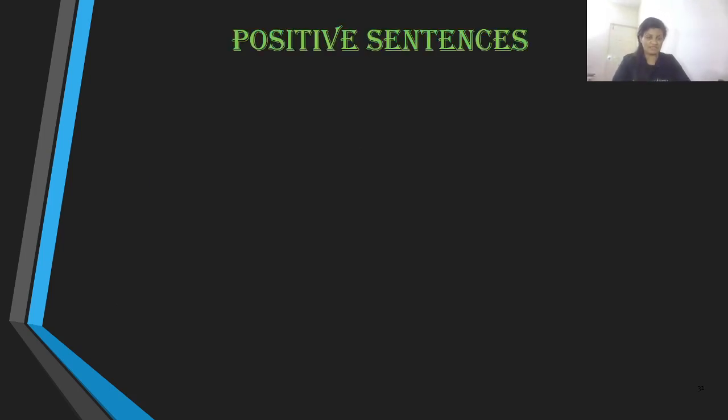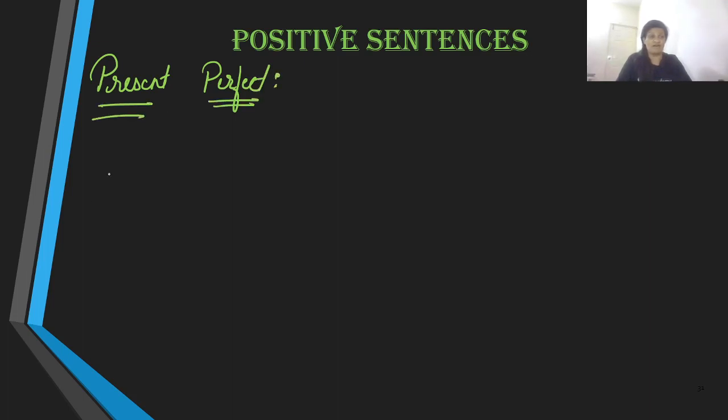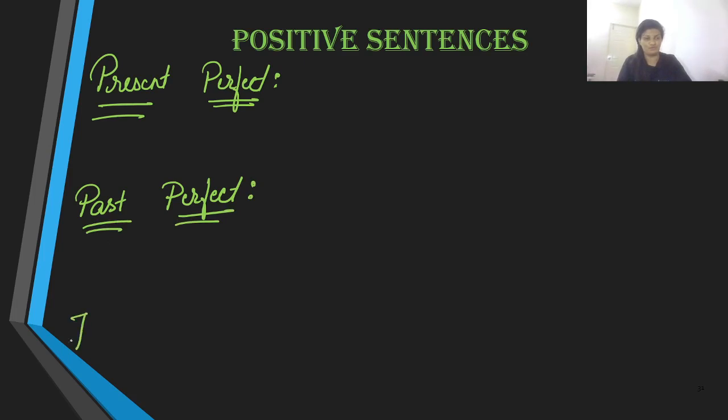Let us quickly take the sentence structures that we have to discuss over here, or that we take with perfect tenses. We have number 1, present perfect. Number 2, we have past perfect. And number 3, we have future perfect. All right.